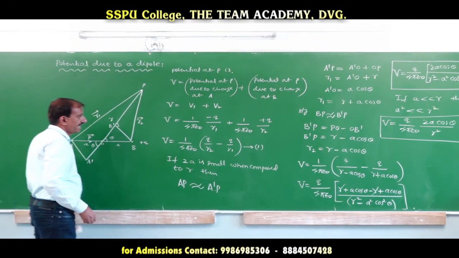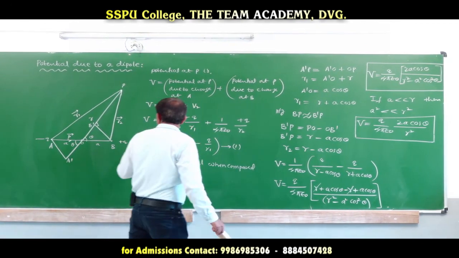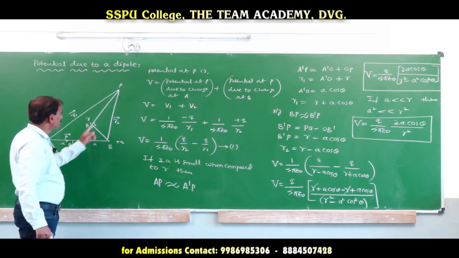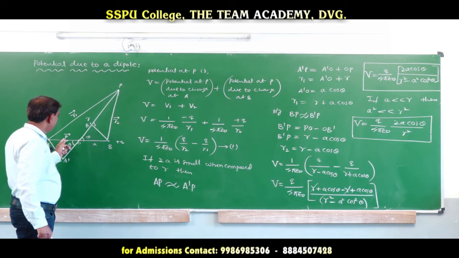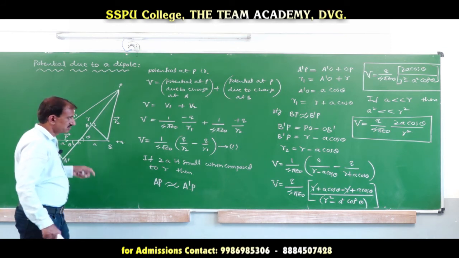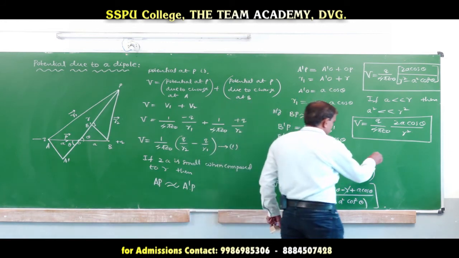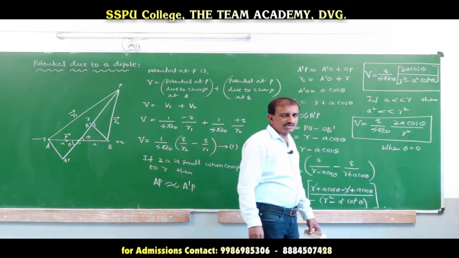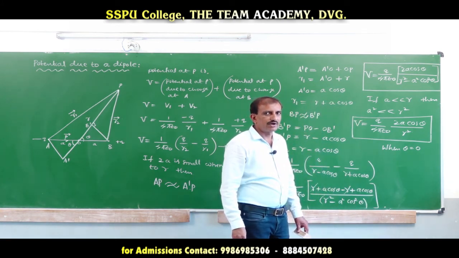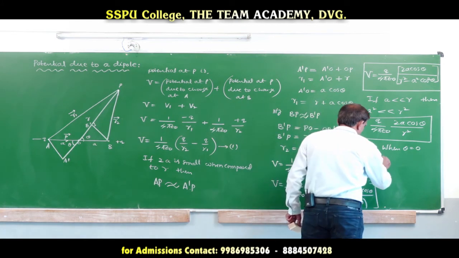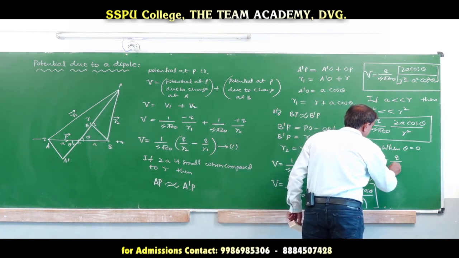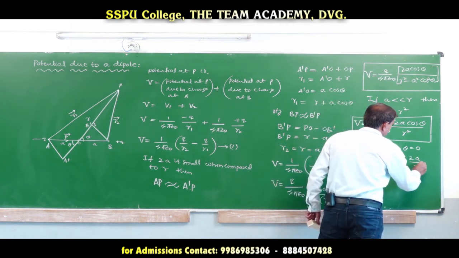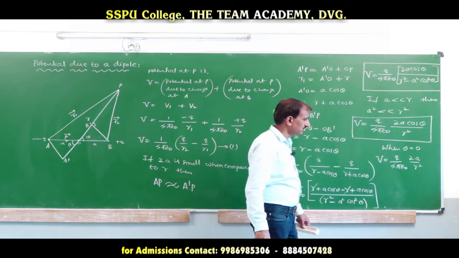Theta is the angle between the position vector r from the point O to point P and the dipole moment P. So when theta equals 0, we can write the electric potential at a point on the axial line of the dipole as Q by 4 pi epsilon naught into 2a by r square, since cos 0 is equal to 1.